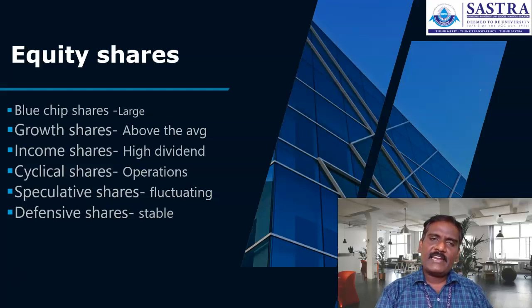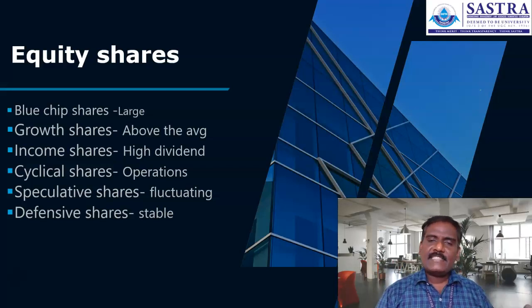People are buying at 160 and would like to sell at 165. They tend to reverse the position over a longer period of time. That we call speculative shares. Defensive shares are stable, and the rate of return given by the particular stock is going to slightly increase over the period of time.